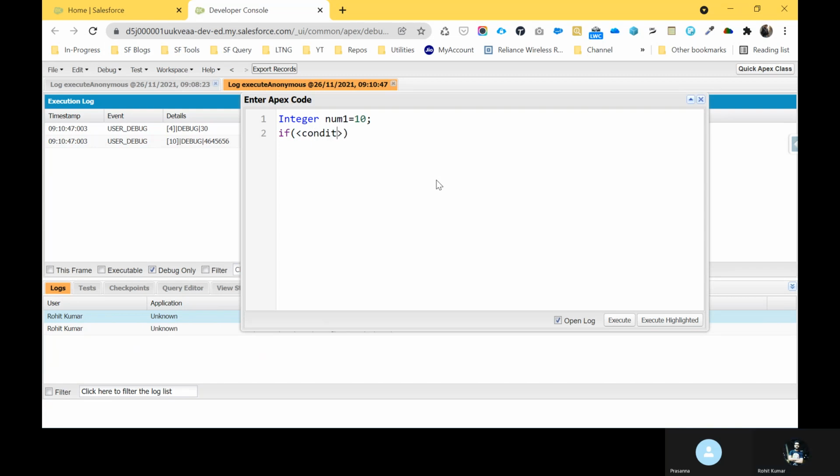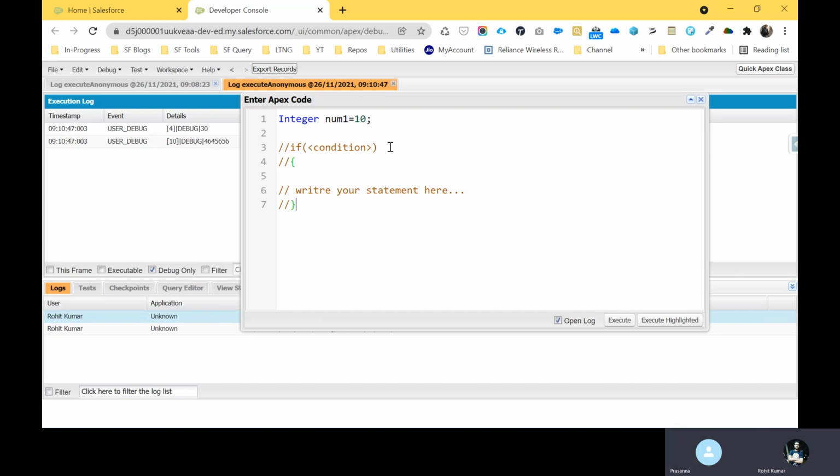Here is the condition, and this is a comment, and after that you write your statement here.